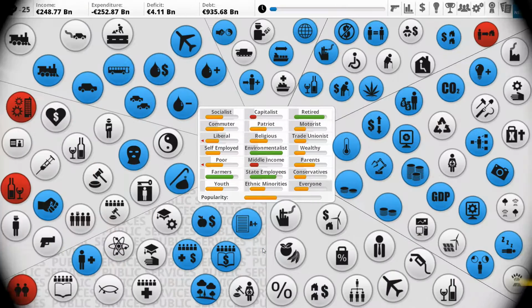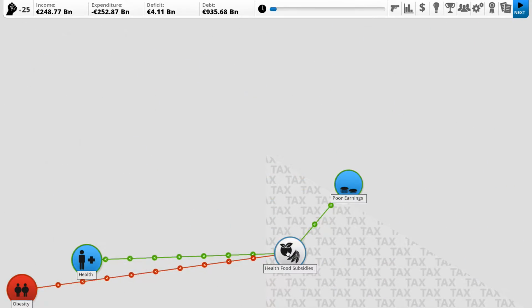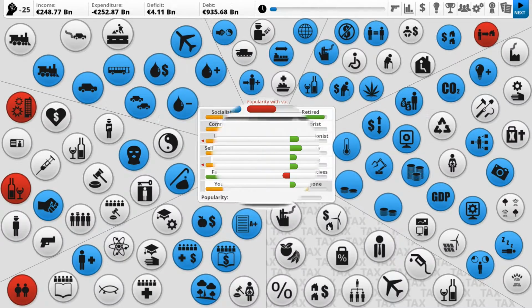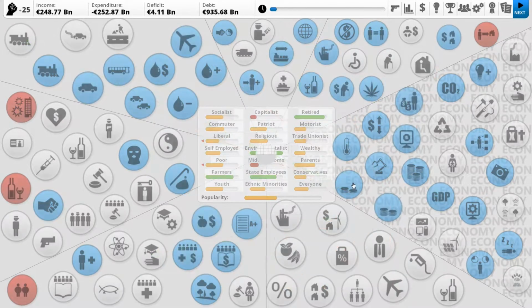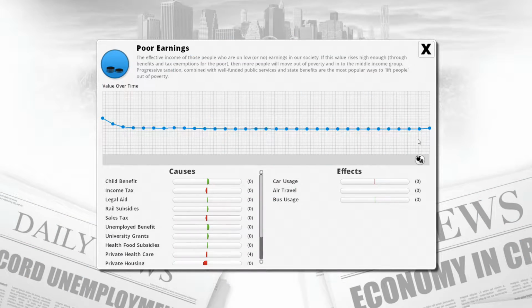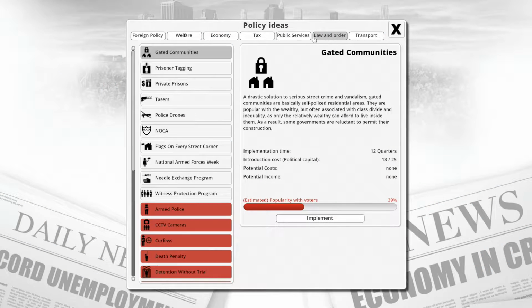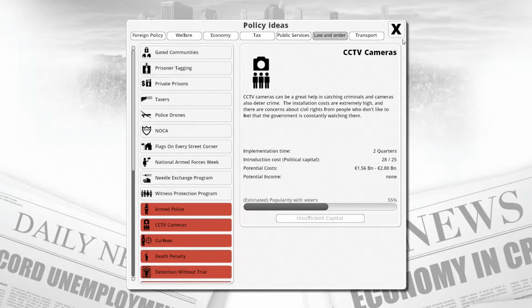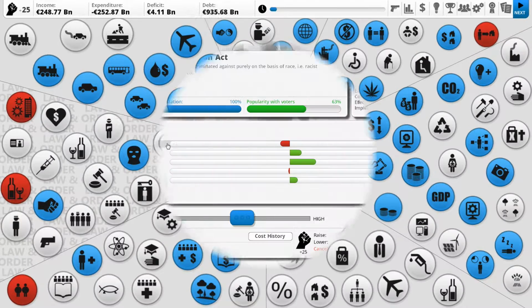Everything else is looking okay. Right. Yeah, health food subsidies is nice. Ooh, that's the wrong thing. Low earnings is going up slightly. Lovely, lovely, lovely. I wanted to implement back at 25 again. Right, I need to spend not too many. It's probably spend about 20 or so. This will go down soon enough.